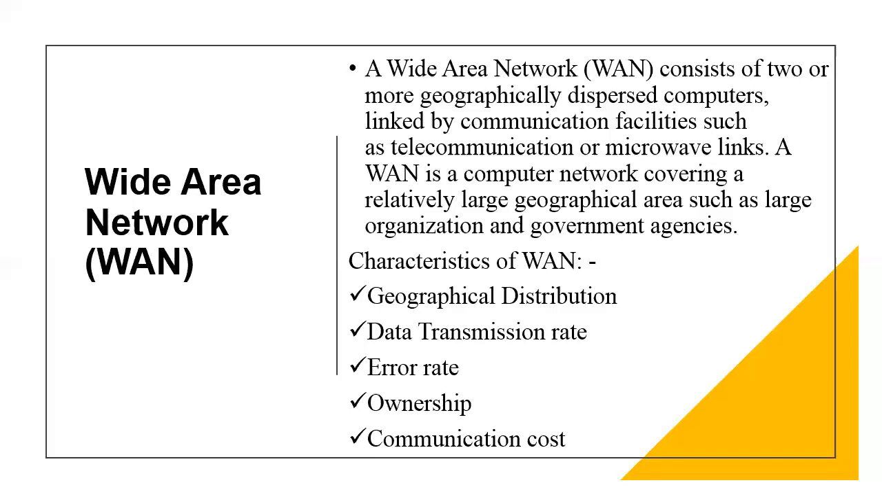Ownership. A WAN is usually formed by interconnecting multiple LANs that may belong to different areas. Communication cost. With a WAN, the cost involved is very high, as the transmission media used are leased lines or public communication systems such as telephone lines, microwave links, and satellite channels.